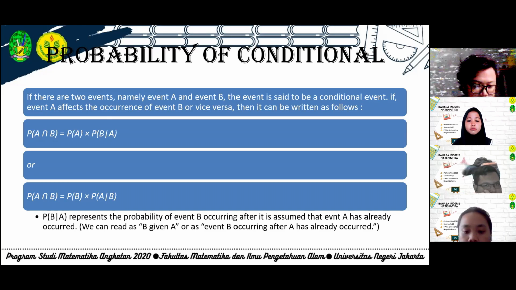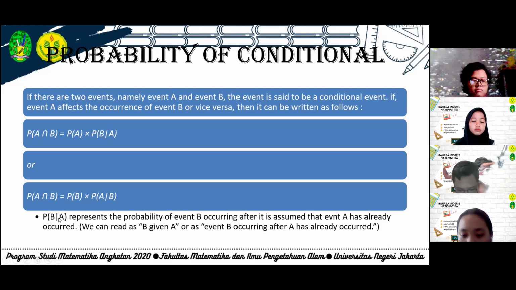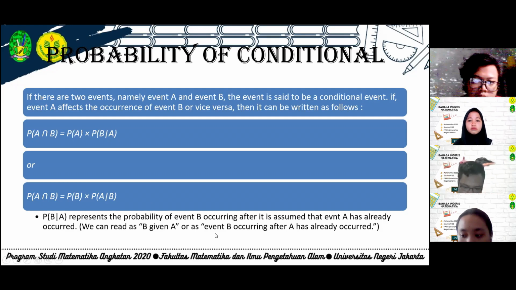Then it can be written as follows: probability of A intersection B equals probability of A times probability of B given A, or probability of A intersection B equals probability of B times probability of A given B. Probability of B given A represents the probability of event B occurring after it is assumed that event A has already occurred.